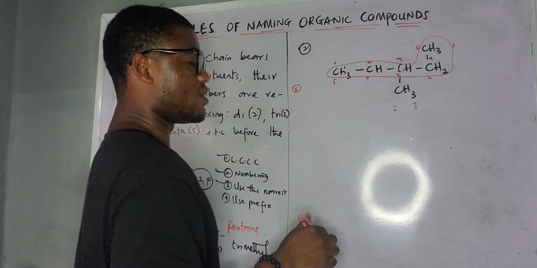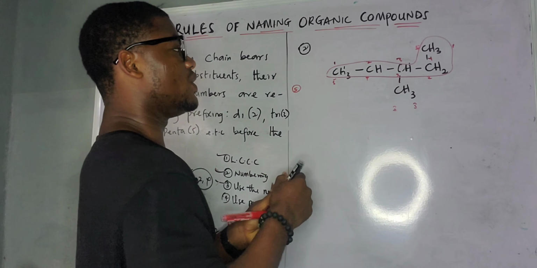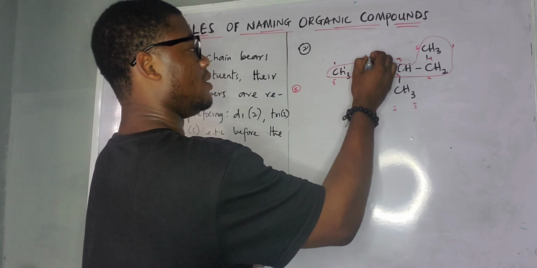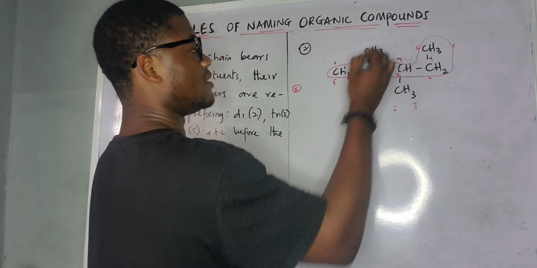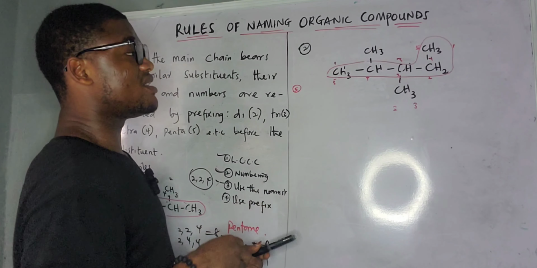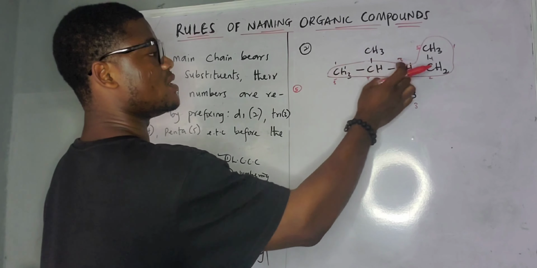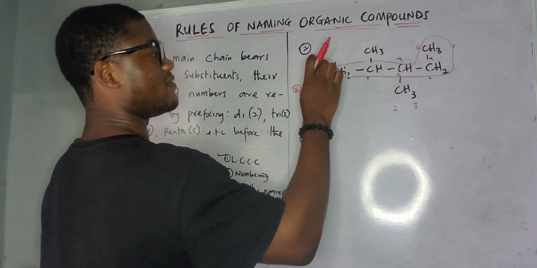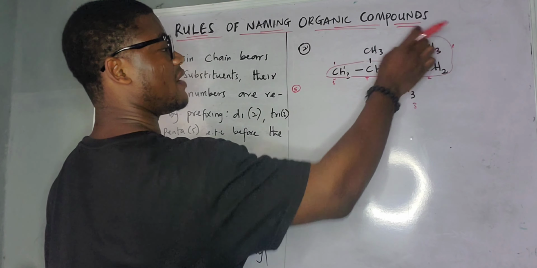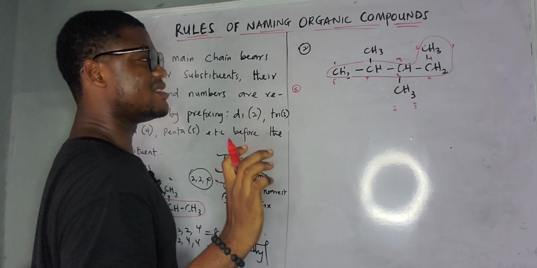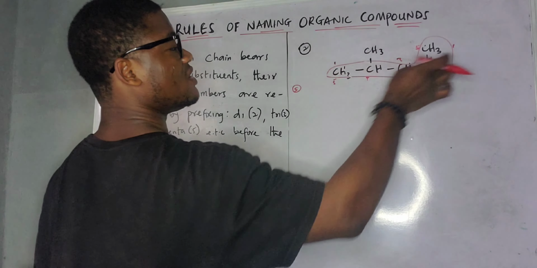Now I'm going to make it complicated so you will understand. Now let us say we have CH3 here. Now look at it again. If you have CH3, nothing is going to change. We are still going to have our longest chain to be 5. 1, 2, 3, 4, 5. It is very easy. So now I'm still going to choose the longest chain.